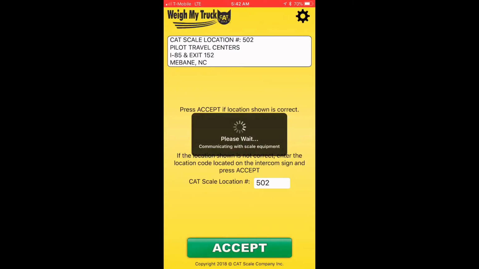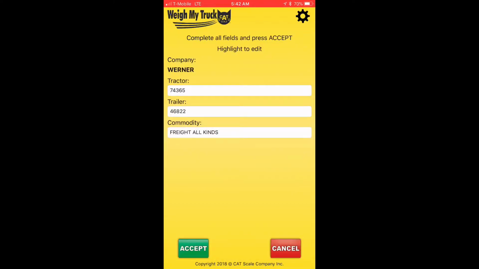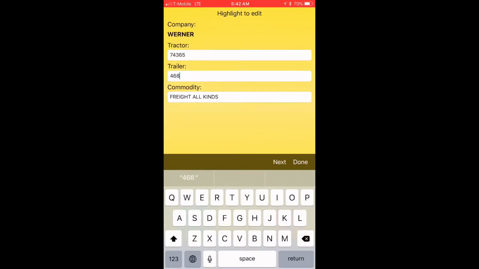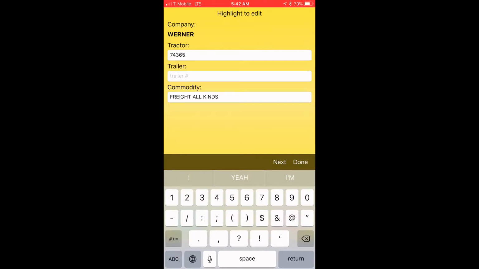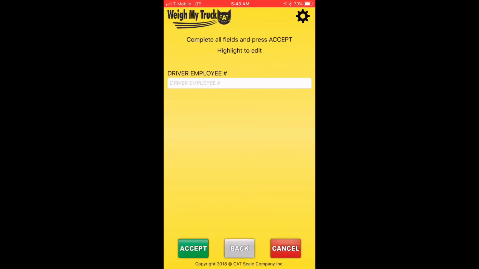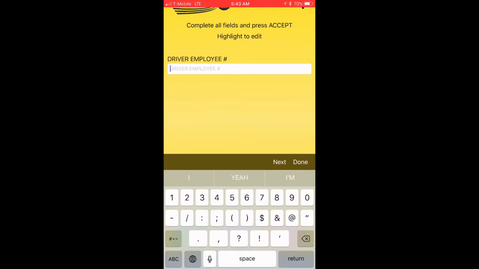And prior to you doing this, you've got to go to the Weigh My Truck website and register an account and put all the information in there. Right, that is the right one. Put your information in there.